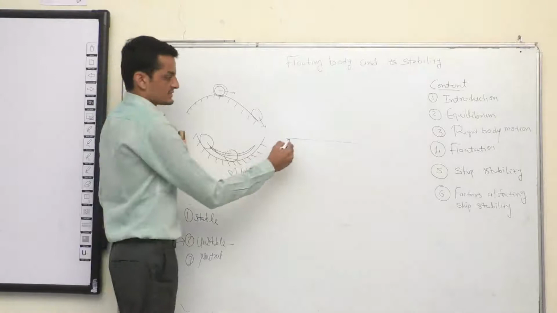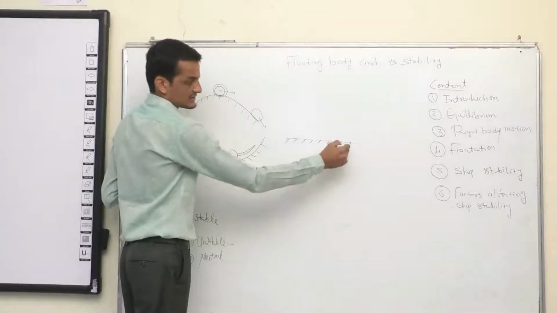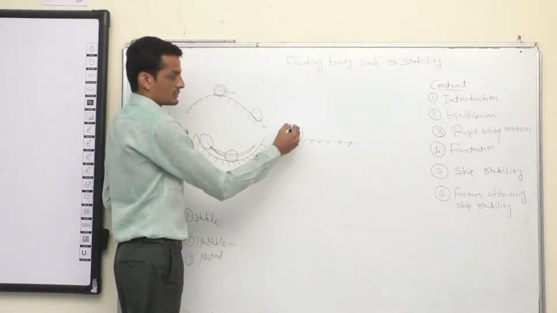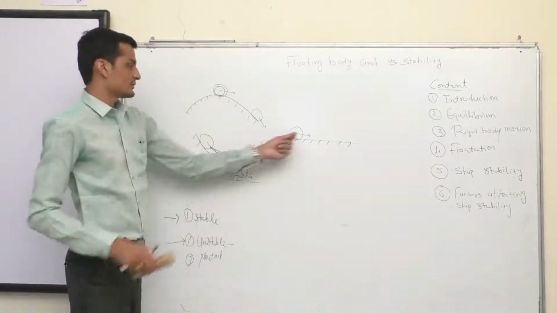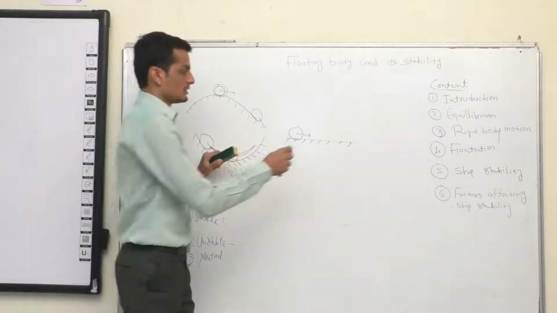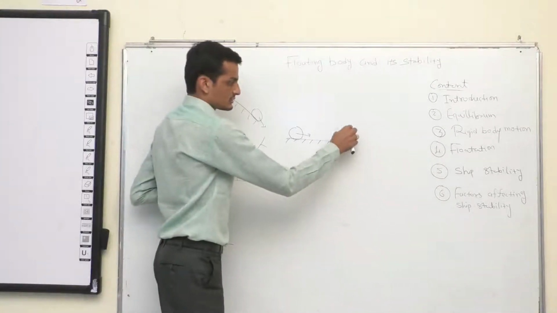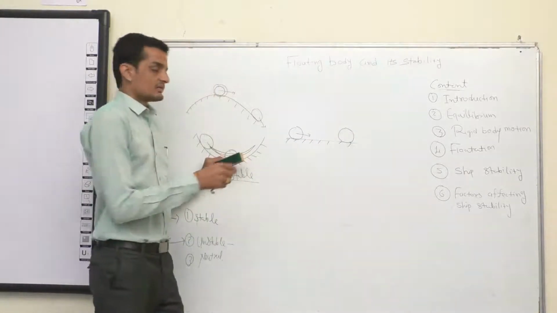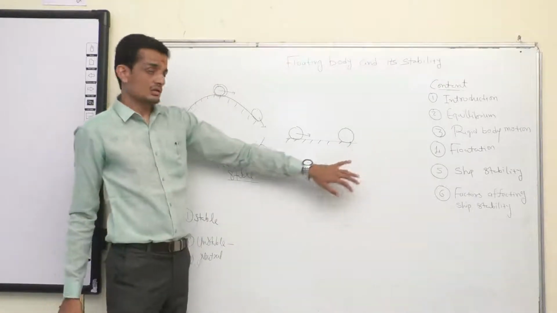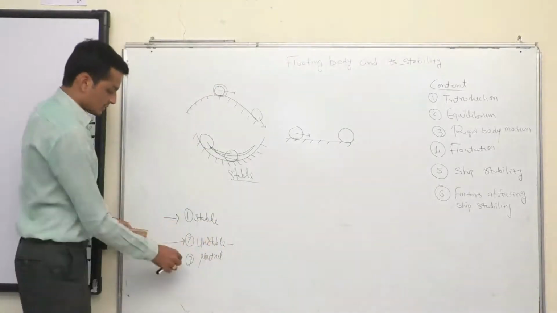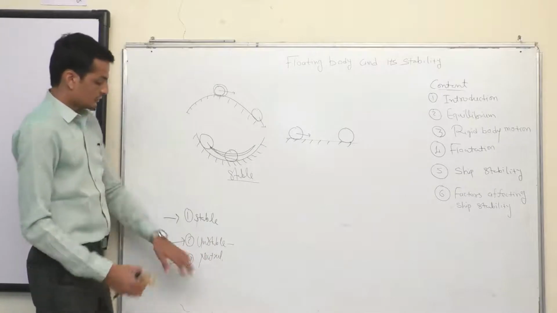So what happens is, let's say this flat surface, I'm rolling out a ball, applying some force, and I'm removing the force. So what will happen? The ball will go to a new position, and it will remain at that position. It will regain a different position, a location. So that is something called neutral equilibrium.